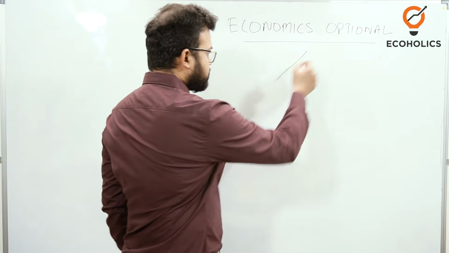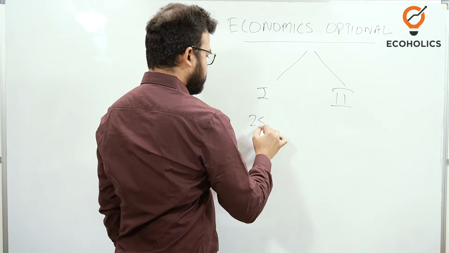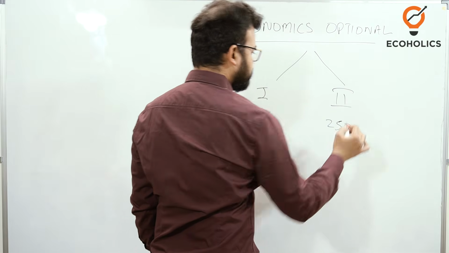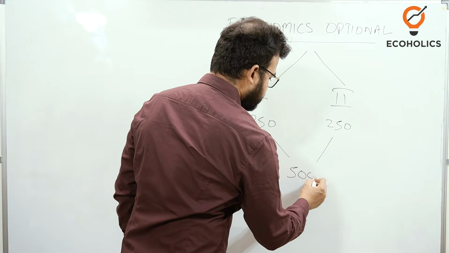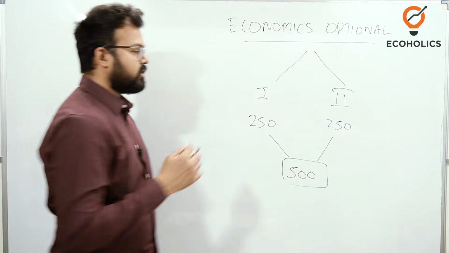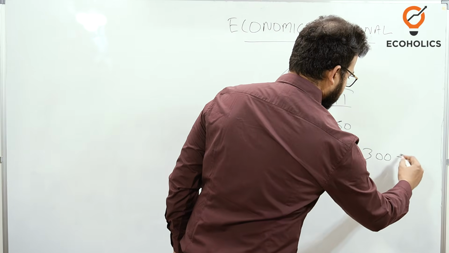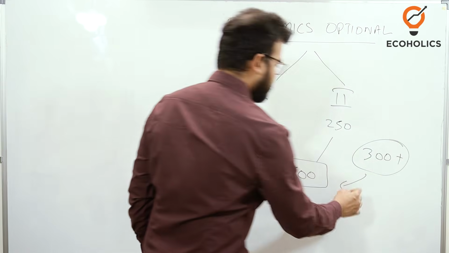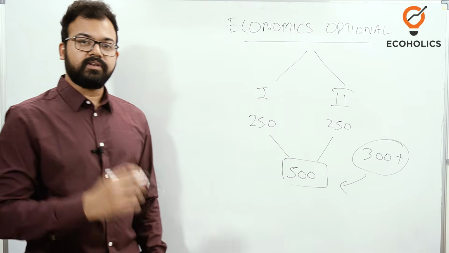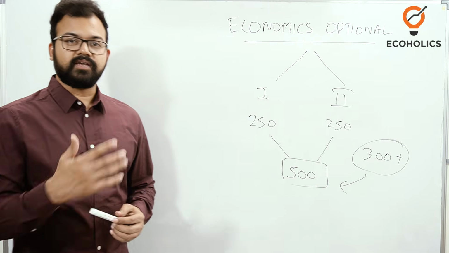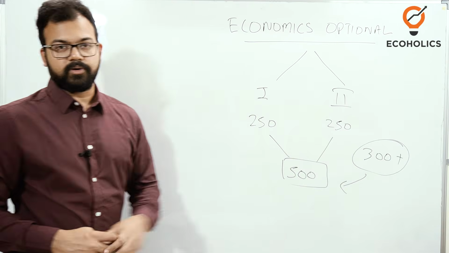As you are aware, there are two papers of the optional and these are 250 marks each. It means in total 500 marks are devoted to the optional subject. Now this is very vital to score 300 plus marks here. If you score 300 plus, there are high chances that you will qualify the mains examination with good marks. It means you will get the position of IAS, IPS. If you are not able to get 300 plus, then this video is very important for you.